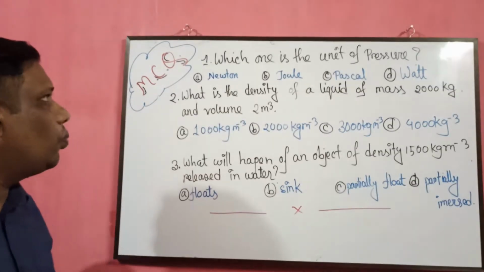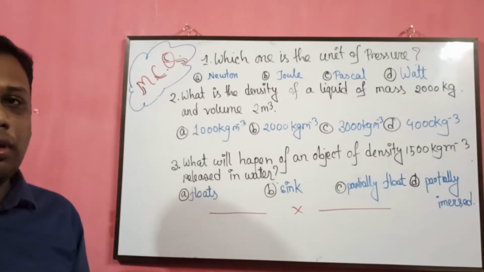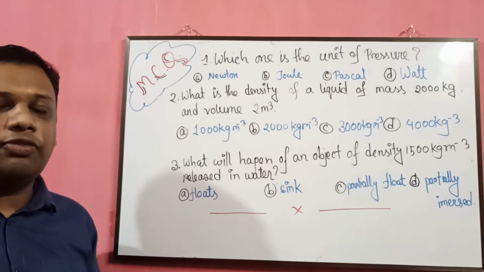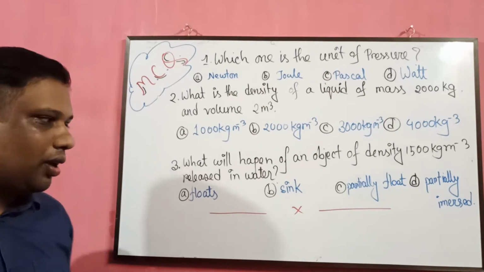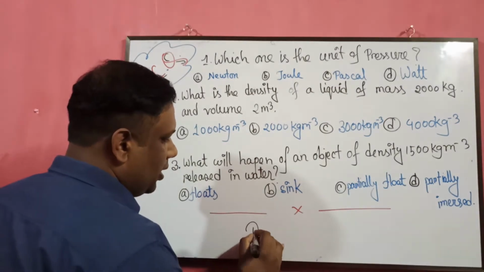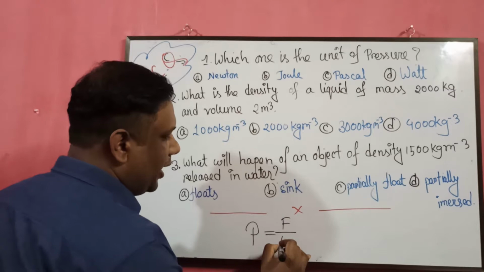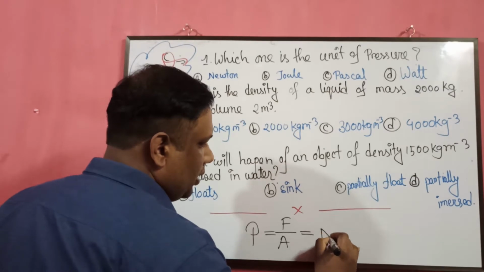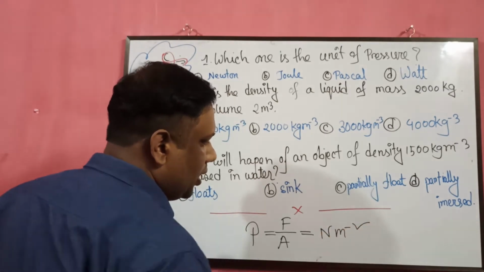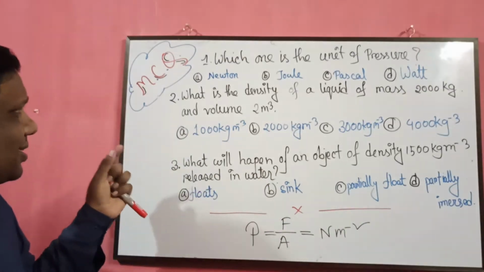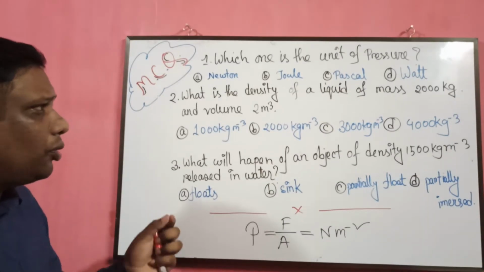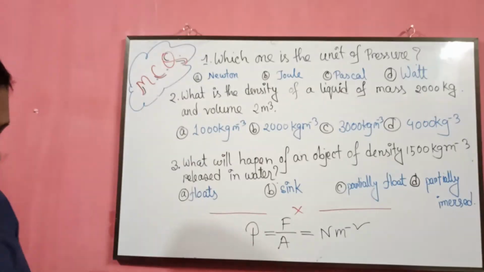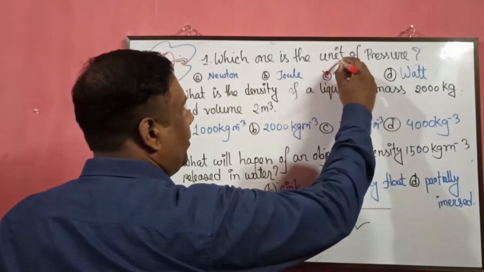First of all, which one is the unit of pressure? My dear students, we know that pressure is applied force divided by area, whereas pressure P is equal to F by A, and the answer will be Newton divided by meter square. The options are Newton, Joule, Pascal and weight. We know that Newton per meter square is Pascal. So our answer will be Pascal.